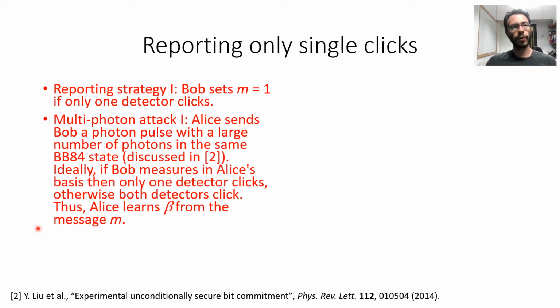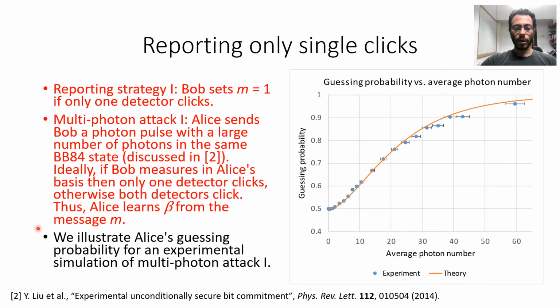In practice, there will be errors and misalignments in the bases, but still this attack applies because Alice can guess Bob's bit beta with high probability. We have implemented an experimental simulation of multiphoton attack 1. This was performed by our colleagues Mathieu Bozzio, Adrien Cavaille, and Eleni Diamanti in the University of Paris.